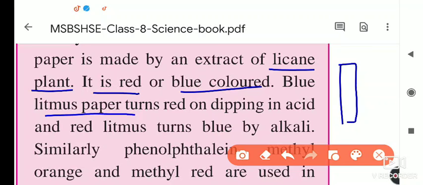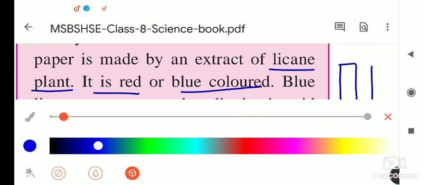Blue litmus paper turns red when dipped into acid. Suppose this is the blue litmus paper, and here is the red litmus paper.